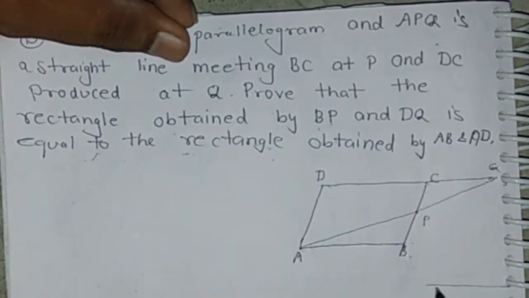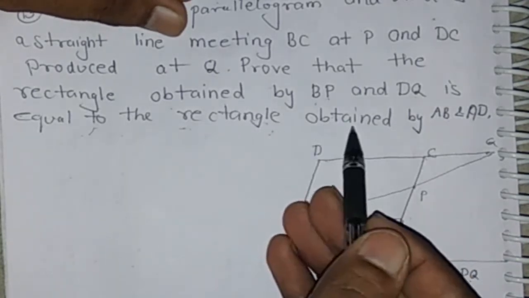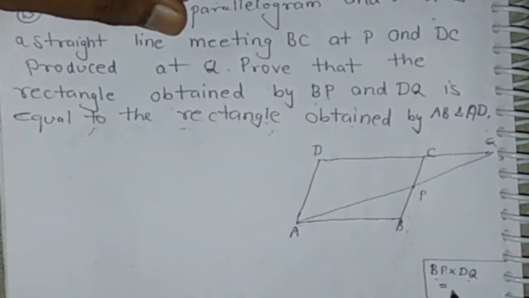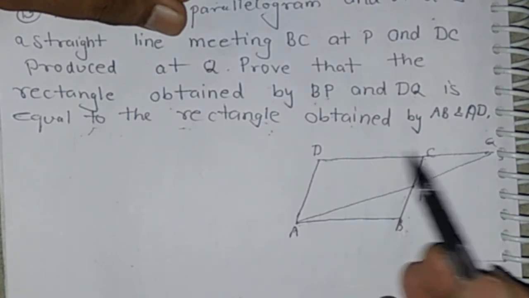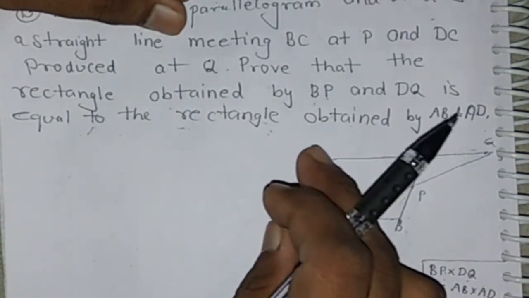Area of rectangle made by side BP and DQ means length into breadth. If length is BP and breadth is DQ, then area is BP into DQ, which is equal to the area of the rectangle made by sides AB and AD. Means AB is length, AD is breadth, then it is AB into AD. We have to find this relation, means BP into DQ is equal to AB into AD.